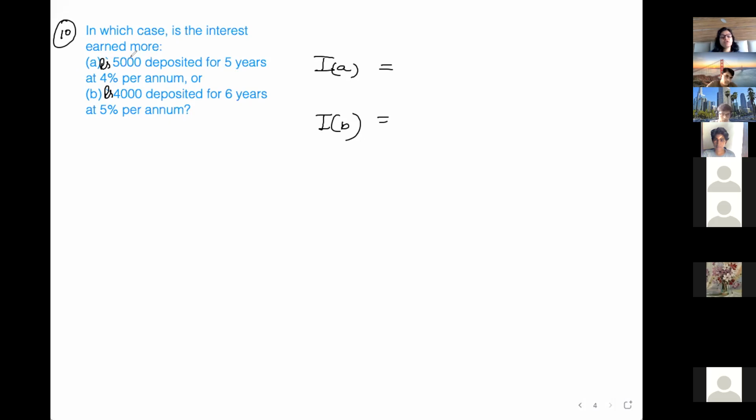P यहाँ पे 5,000 है, यहाँ पे 4,000 है. Time is 5 and rate is 4%. Everything is given over here. Just apply the formula and tell me which case you are getting more. And how much you are getting.